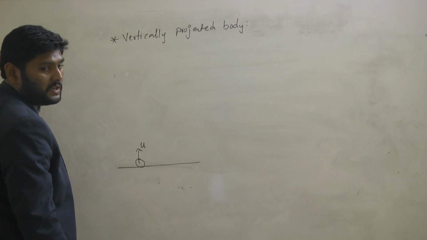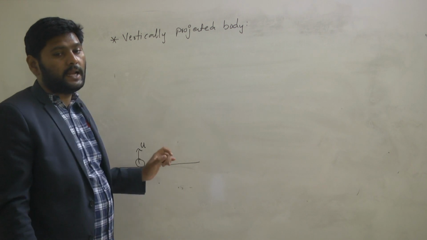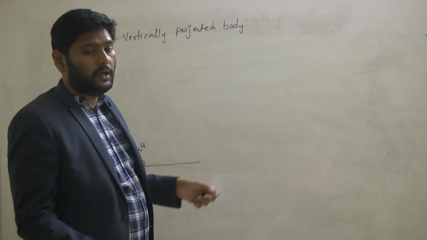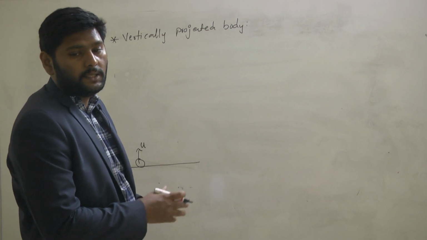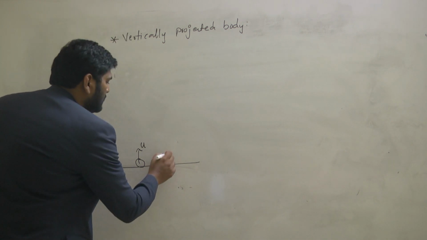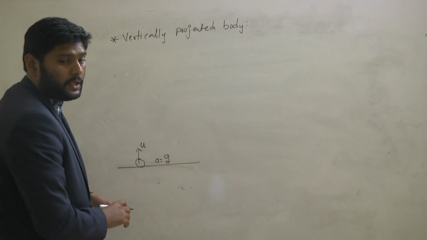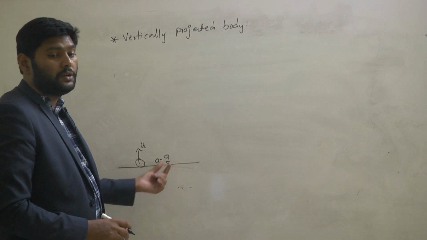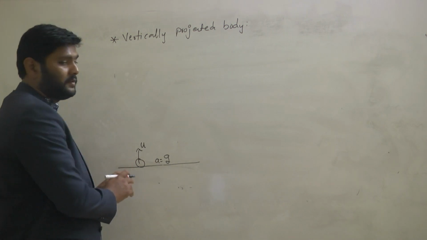When I am giving the initial velocity, what is the acceleration of the object? This total thing happens under gravity. Since it has what type of acceleration? Acceleration due to gravity. This acceleration always acts in the downward direction. So this is the data we have given.